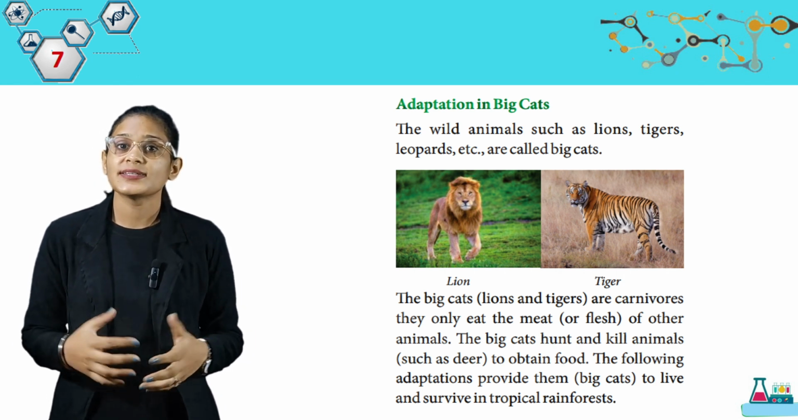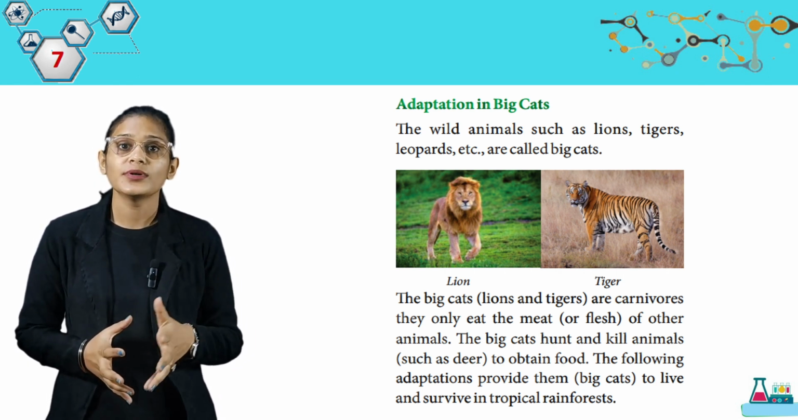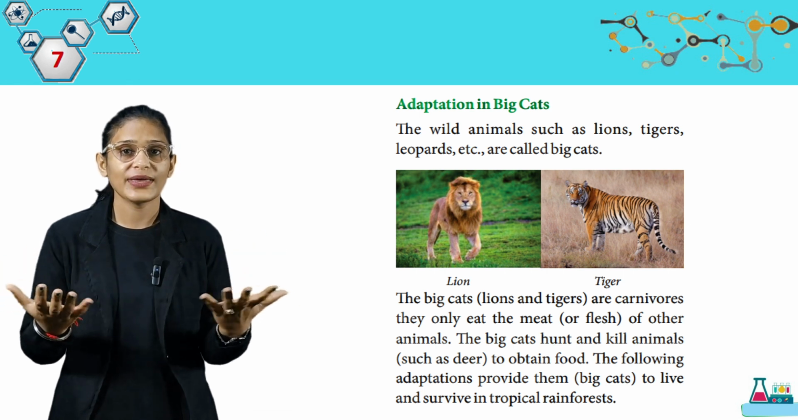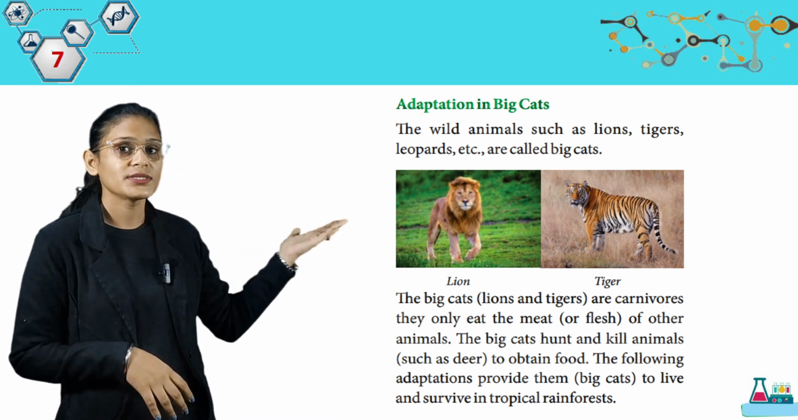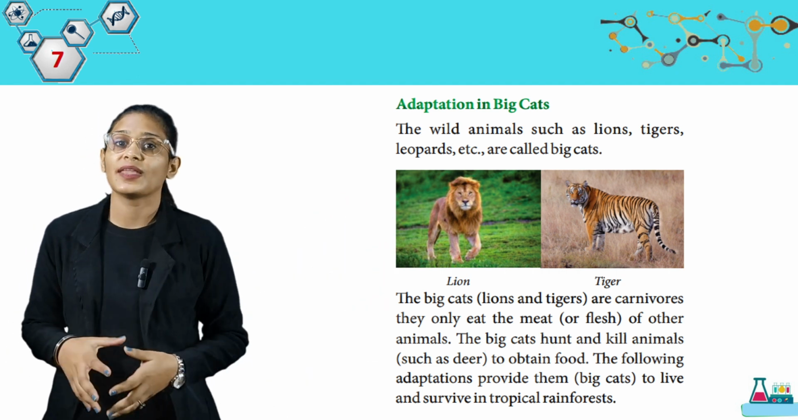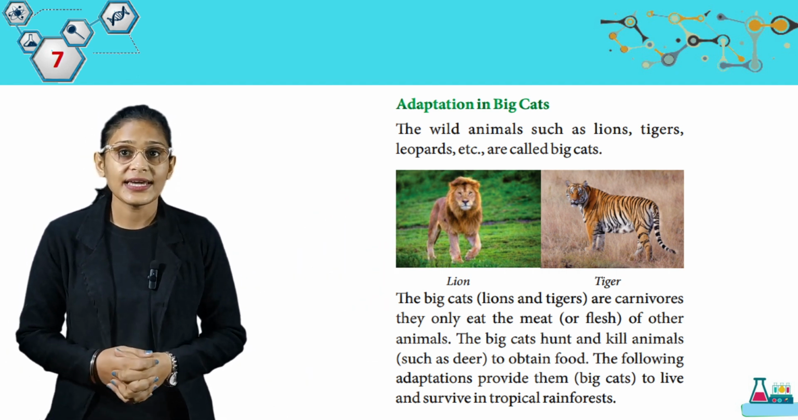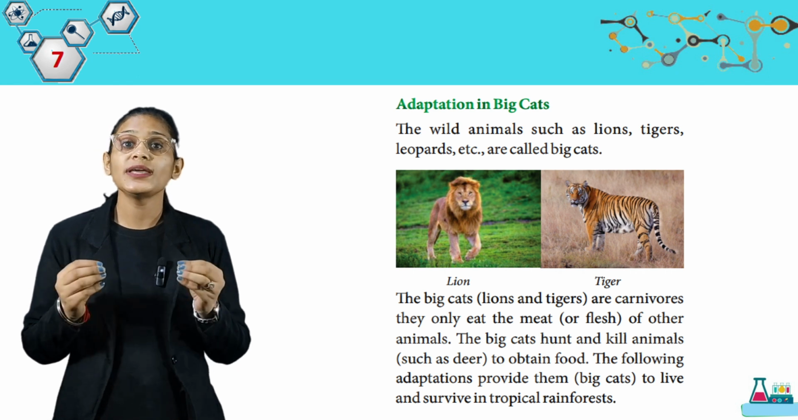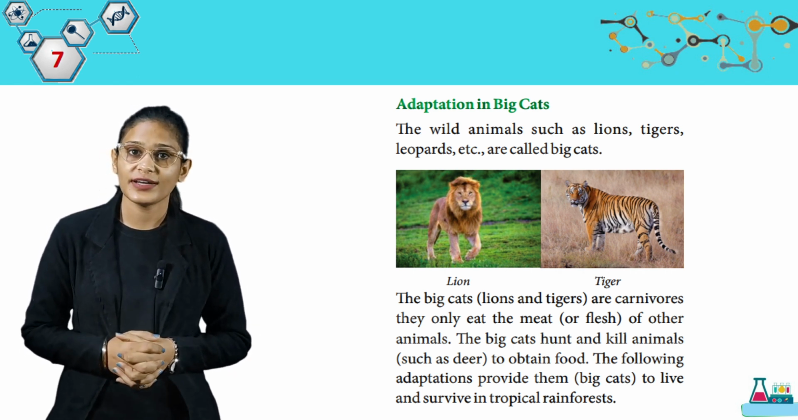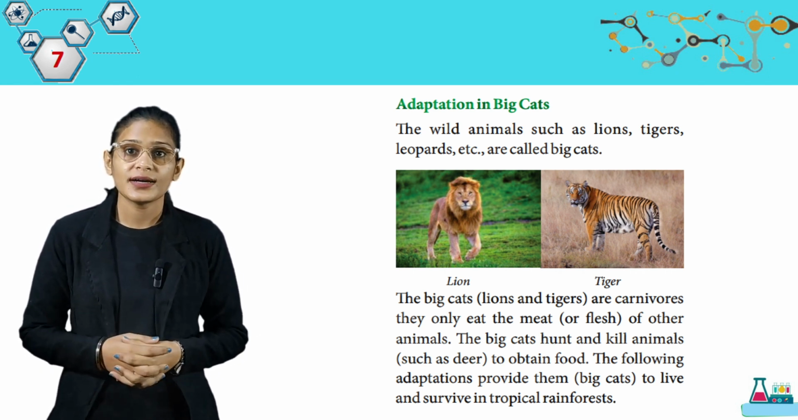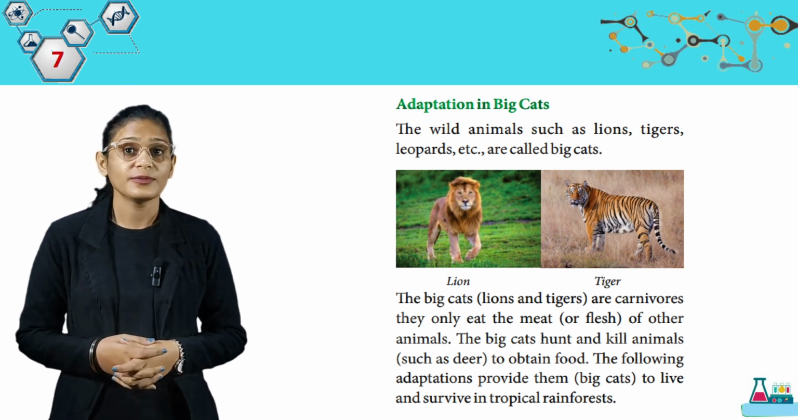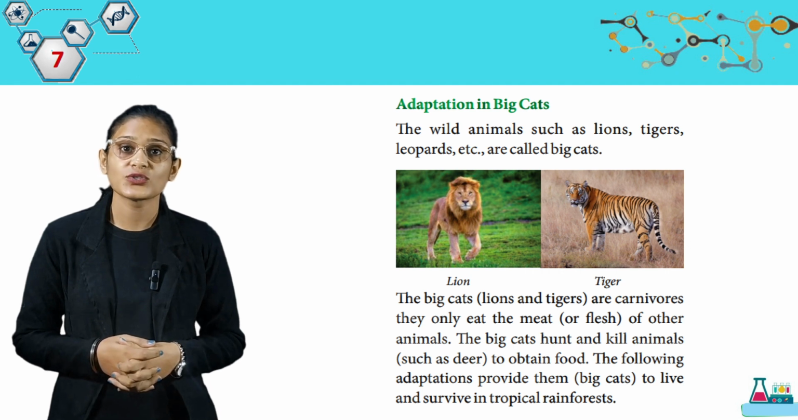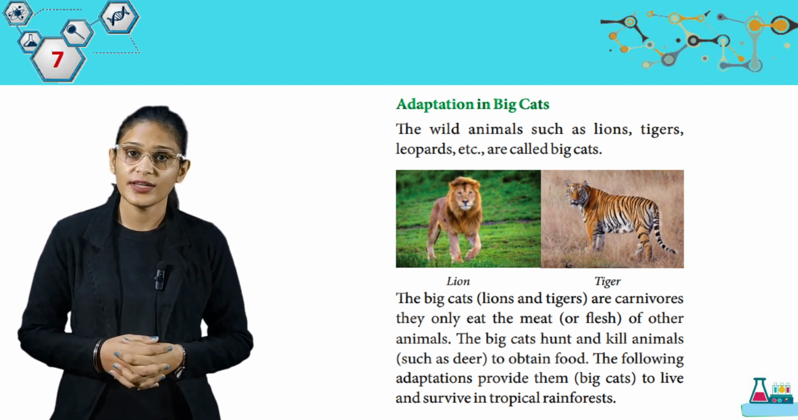Now we are going to read about the adaptation in big cats. The wild animals such as lions, tigers, leopards, etc. are called big cats. So students, ये सब क्या है? Big cats. Look here, we have some pictures. Lion, tiger. The big cats, lions and tigers are carnivores. They only eat the meat or flesh of other animals. The big cats hunt and kill animals such as deer to obtain food. The following adaptations help big cats to live and survive in tropical rainforest.